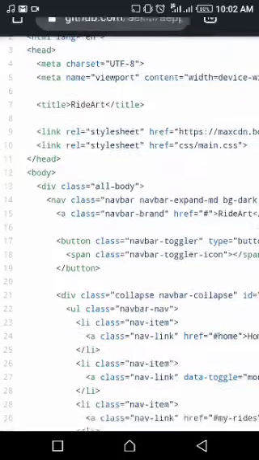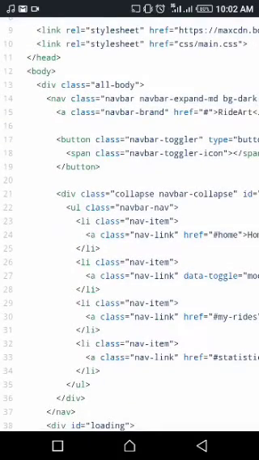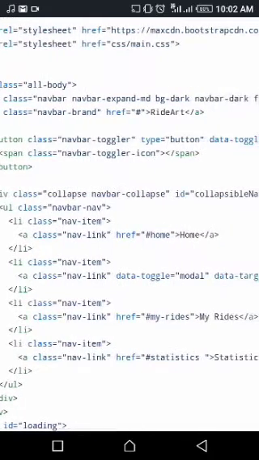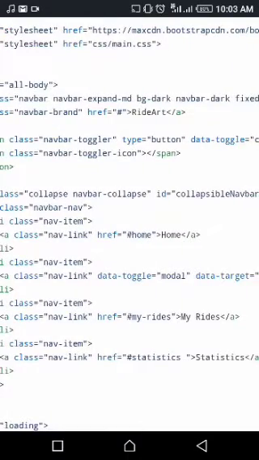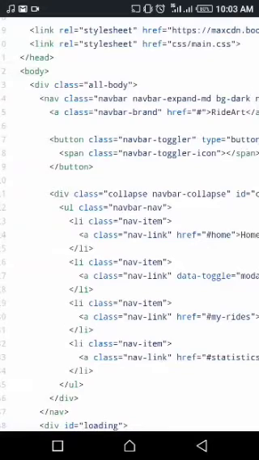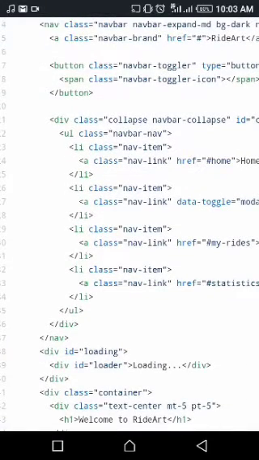So this place is talking about the header, that is the nav icon, the menu icon, where you see things like home, my rides, statistics, request rides. That's just the header. We used an unordered list, and then we used the list items.